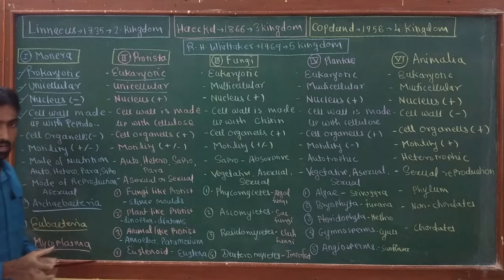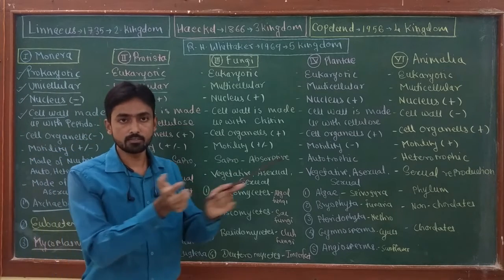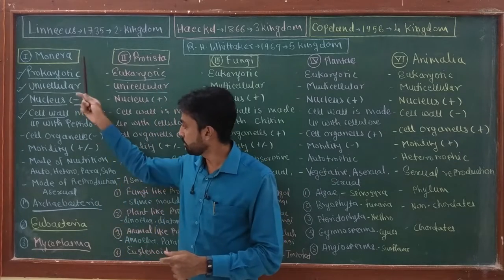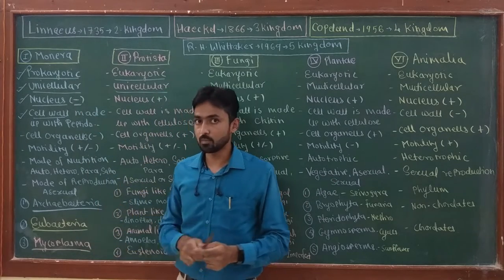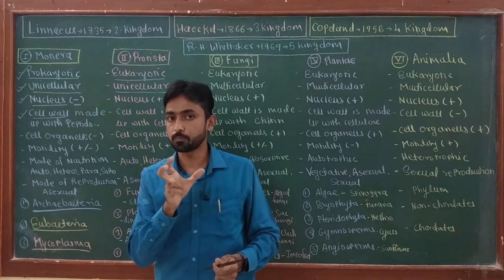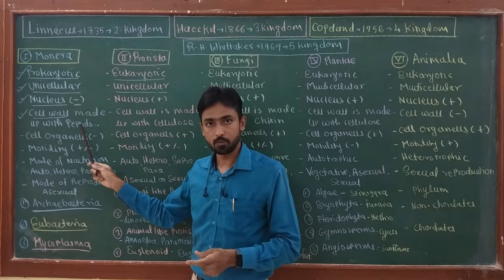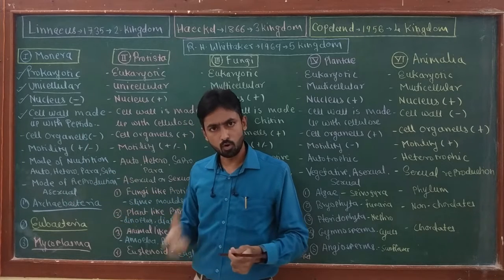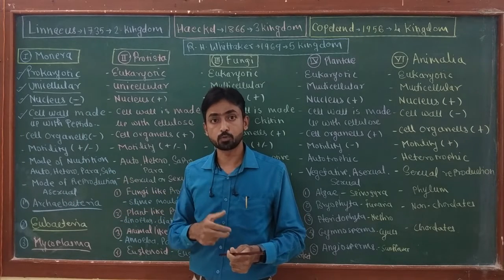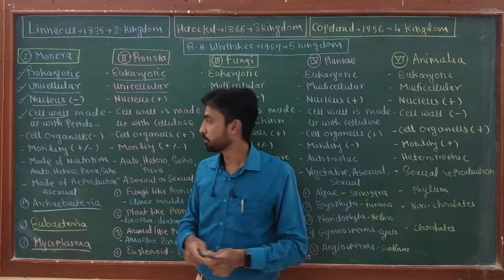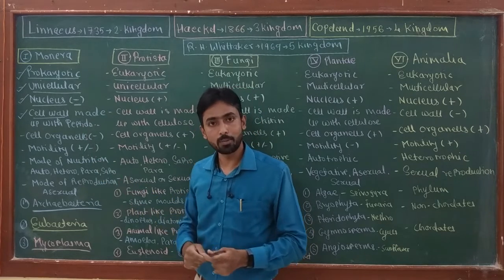For understanding, you should comparatively see all five kingdoms at a time. So first is kingdom Monera. Generally kingdom Monera has organisms made up of a cell wall composed of peptidoglycan. Archaebacteria also have a cell wall made up of pseudopeptidoglycan. The structure is quite different from the normal peptidoglycan.